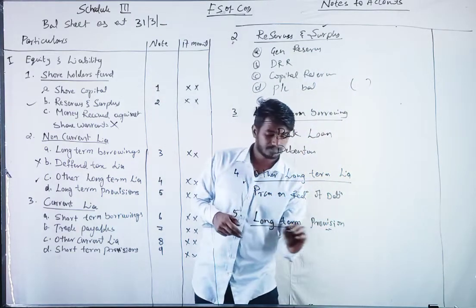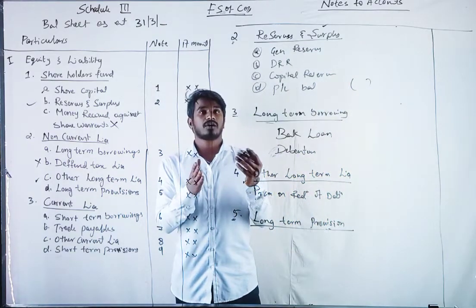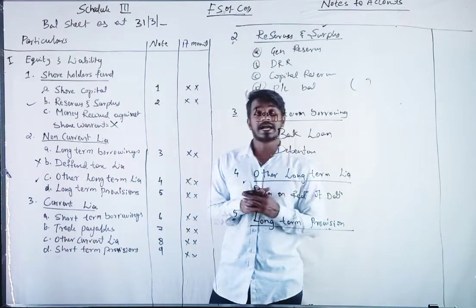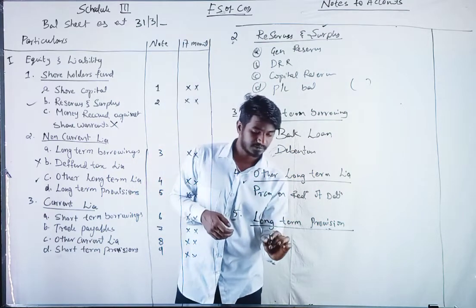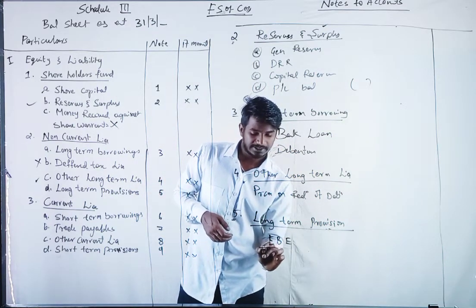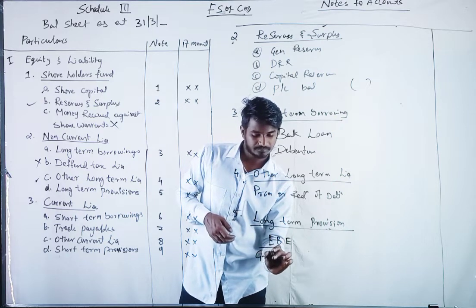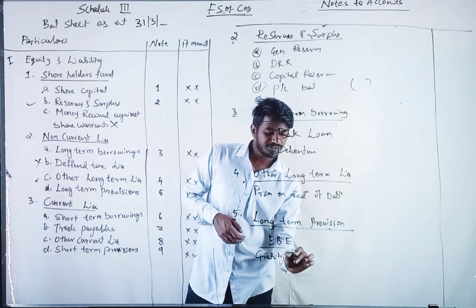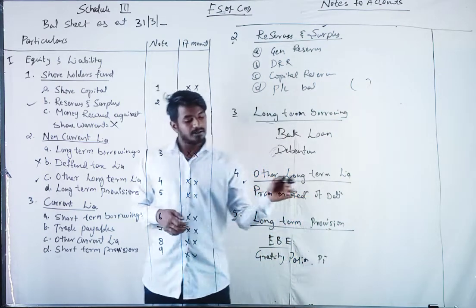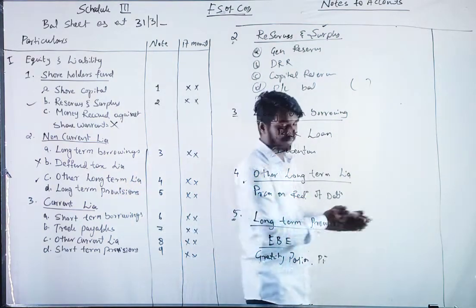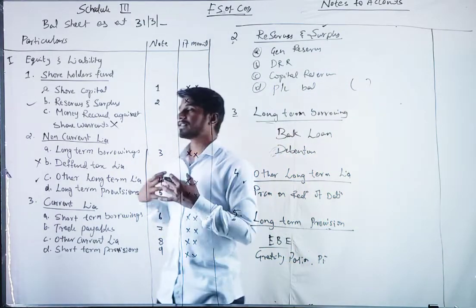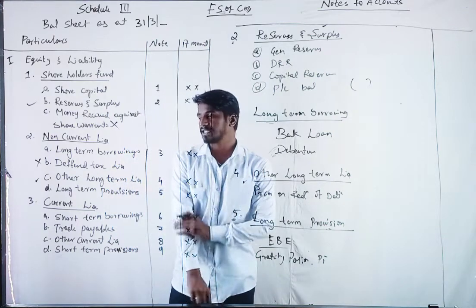You can take the example of employee benefit expenses. Let's say the company will pay gratuity, pension, provident fund. These are examples for long term provisions. They will keep aside some profit for these.